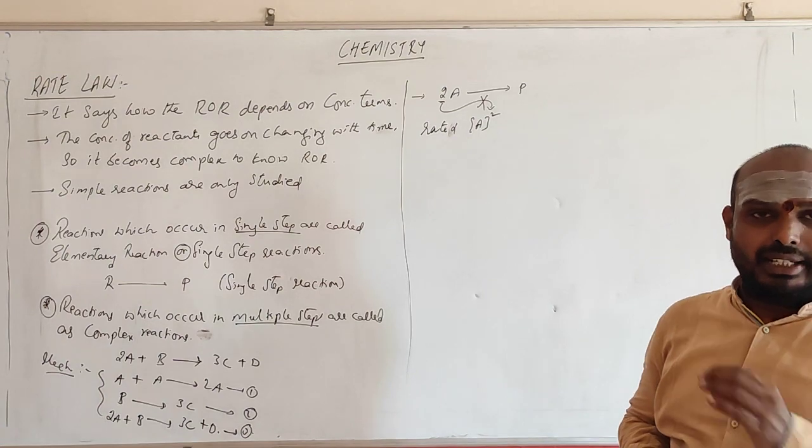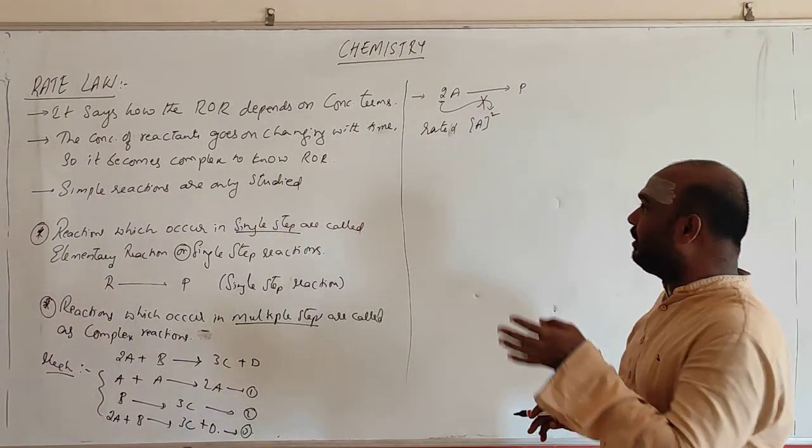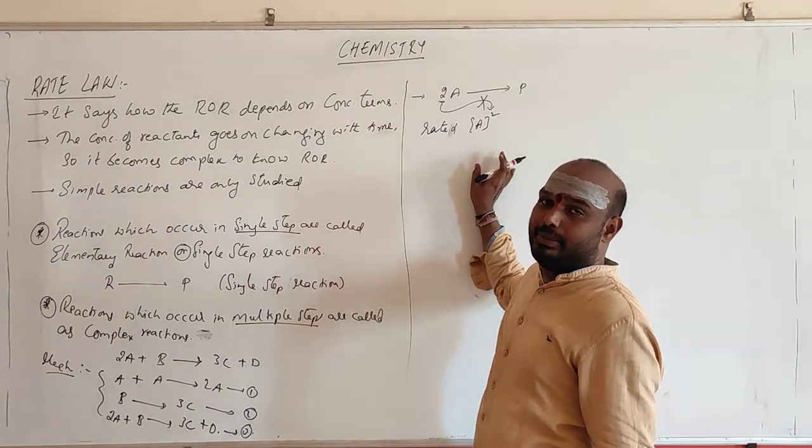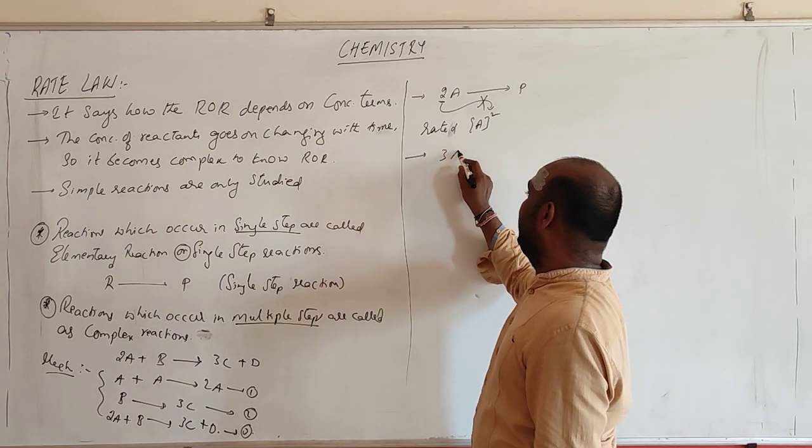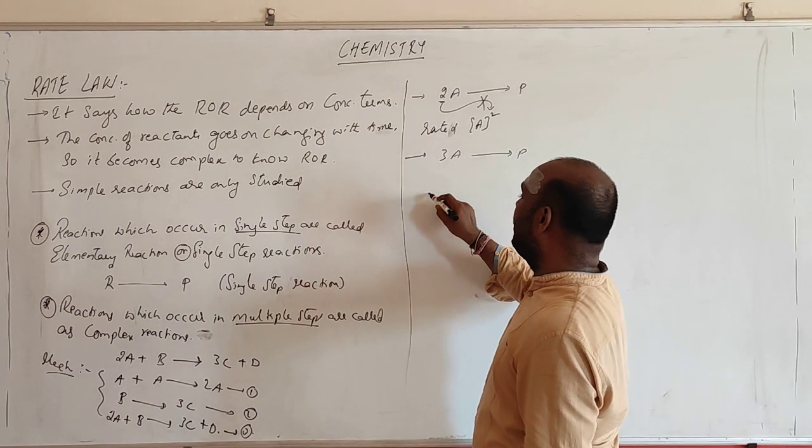It doesn't depend upon stoichiometric coefficients. For example, I am explaining: here 3A is getting converted to product. So what will I write for the rate?